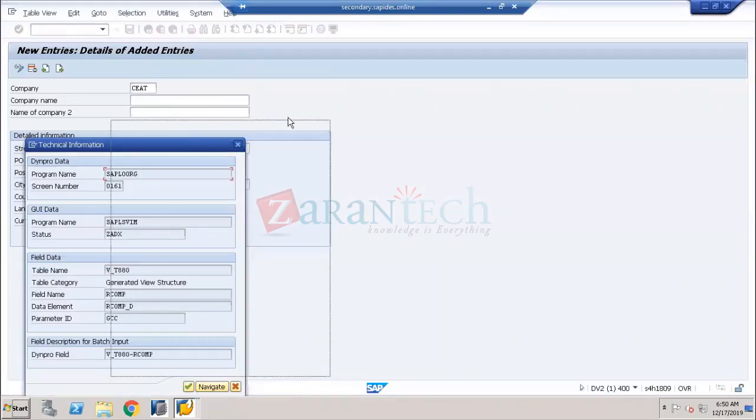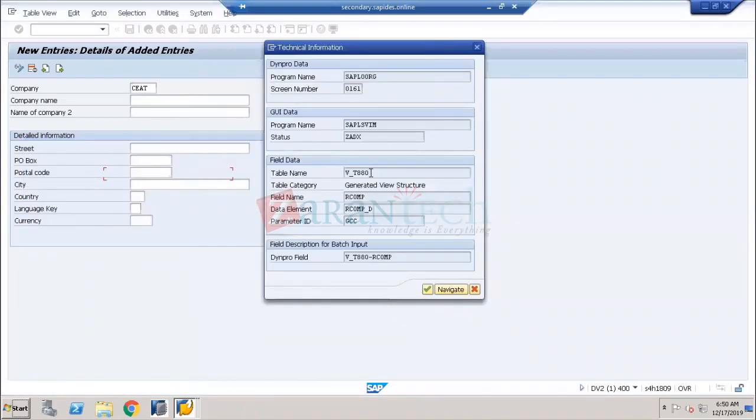Now, if you click on the technical information, here I can see the table name. Oh my God, this is the table name. V_T880 is the table name. In the back end, once I have updated all the fields and once I save the data, it will go into the database table. Which table will it be stored in? It will be stored in this particular table, V_T880. It is a view table.